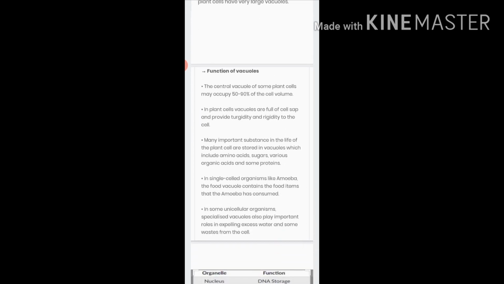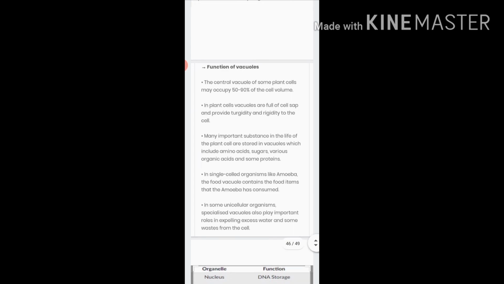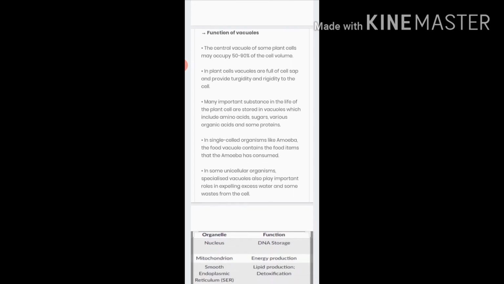Let us go to the functions of vacuole. The vacuoles are filled with cell sap, that is the fluid. It provides turgidity and rigidity to the cell. There are many important substances in the life of the plant cell which are stored in the vacuole, which include various amino acids, sugar, protein, organic acid, etc.